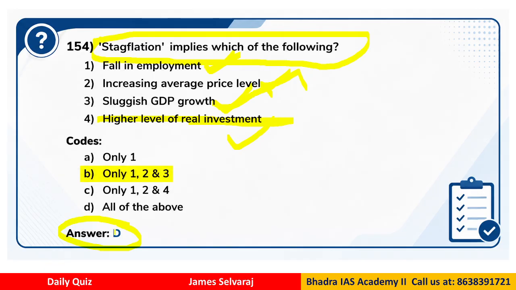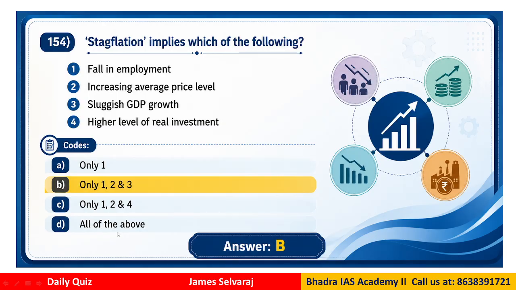So it is not D, it is a typing error. It is B highlighted here, that is 1, 2 and 3, because a higher level of real investment does not take place in stagflation. It takes place when the economy is in prosperity. So option 4 is wrong, and options 1, 2 and 3 are correct. D is a typing error, it should be B. So the correct answer is 1, 2 and 3, that is B, stagflation.